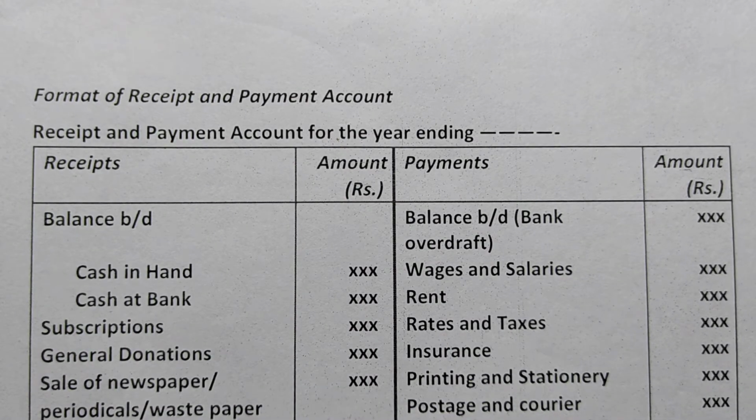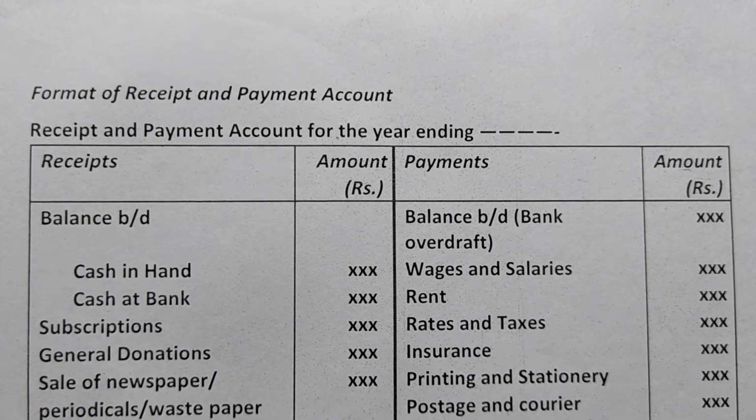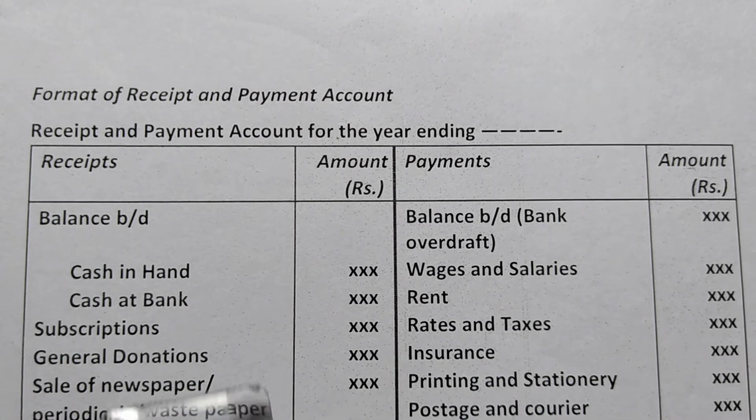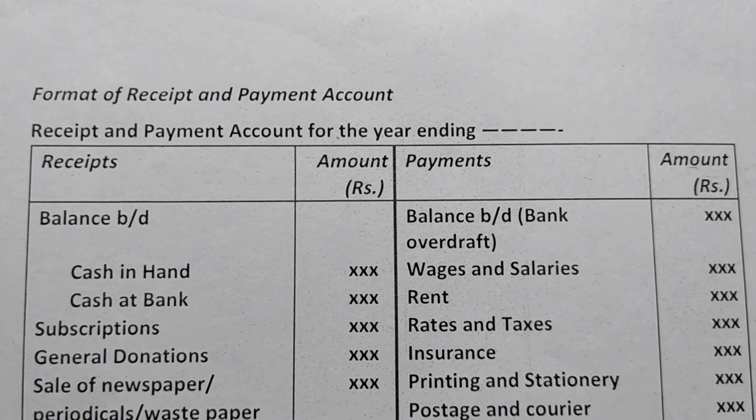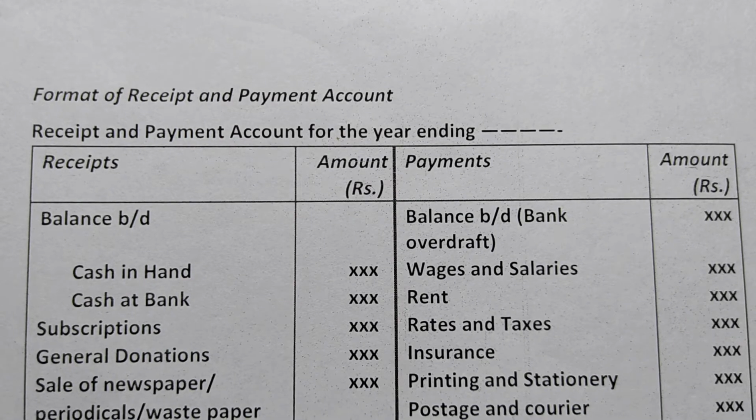In the receipt and payment account we write all the receipts, whether capital or revenue in nature, whether of the current year, previous year or next year.